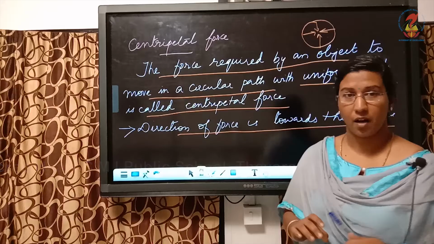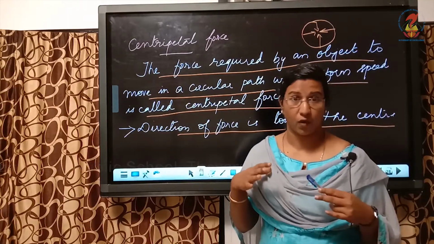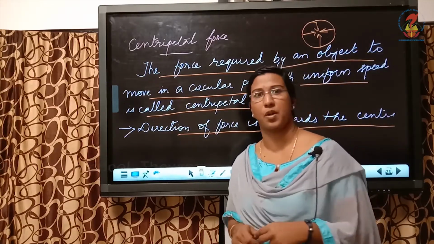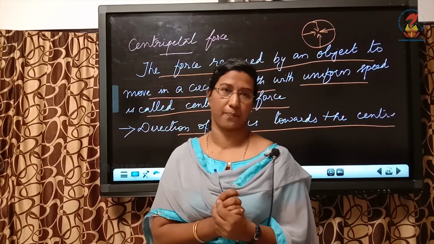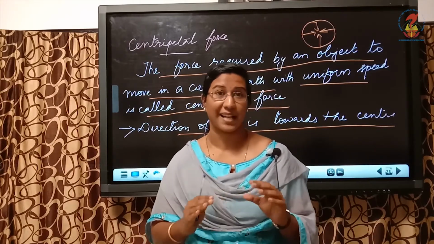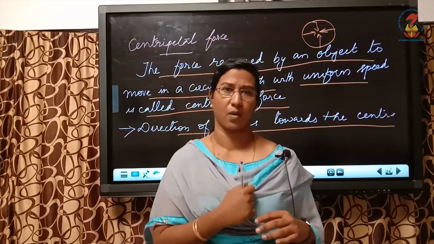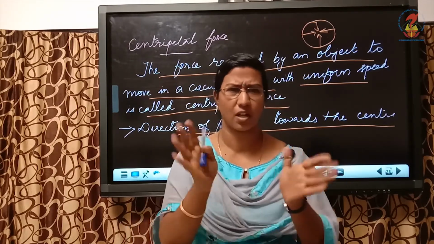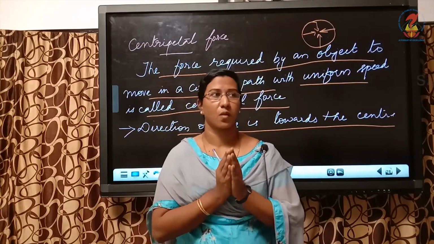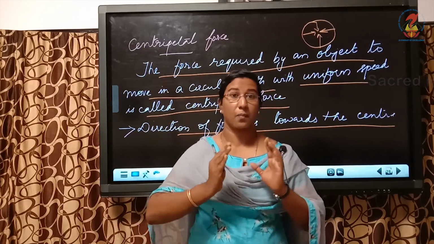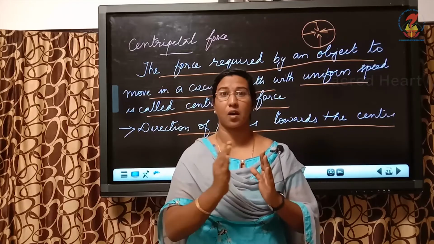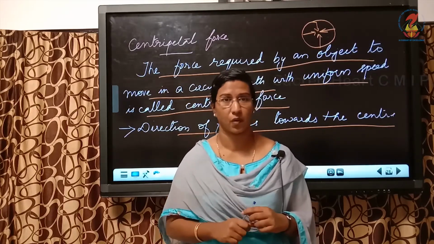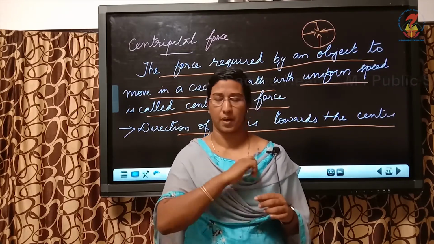Now, depending upon the situations, the centripetal force provided will vary. For example, take the case of the solar system. In the solar system, planets move around the sun in fixed orbits. Their orbits are all elliptical in shape, but we are going to take them as circular orbits. To make the planet remain in that particular orbit, it should have a centripetal force so that it can move in a circular path.